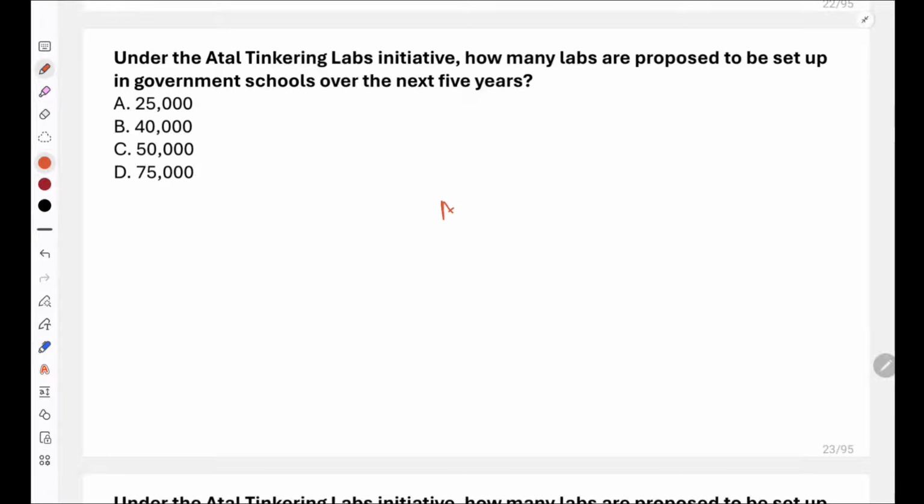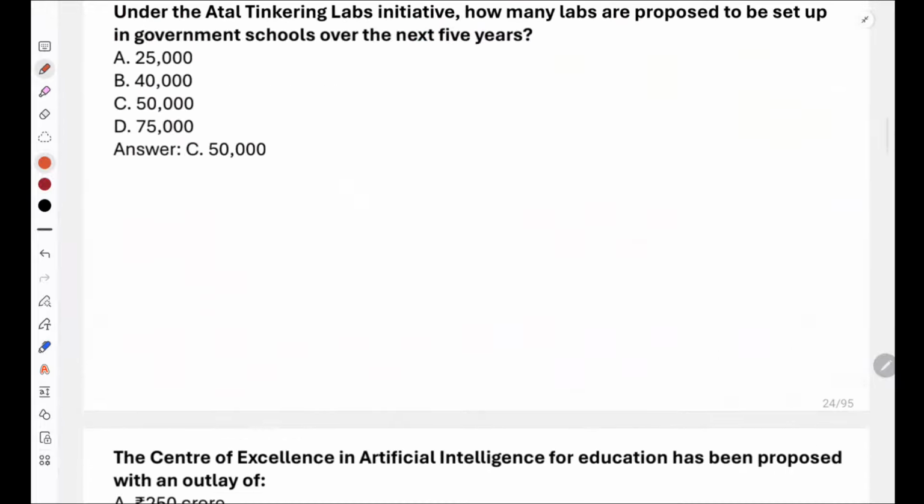How many Atal Tinkering Labs would be there? And also remember that they are going to be set up over the next 5 years, right? Over the next 5 years, how many Atal Tinkering Labs are proposed to be set up? Very good everyone. So it is 50,000. So 50,000 Atal Tinkering Labs would be set up.